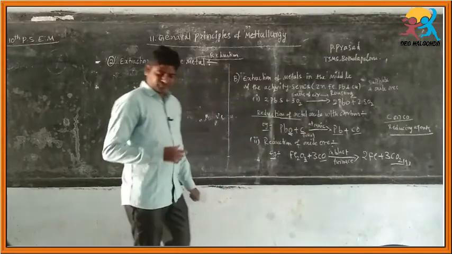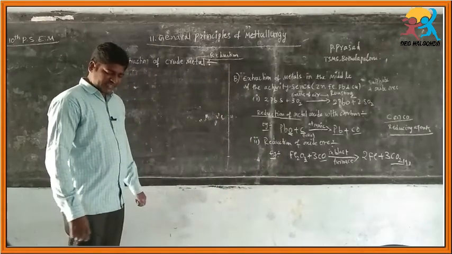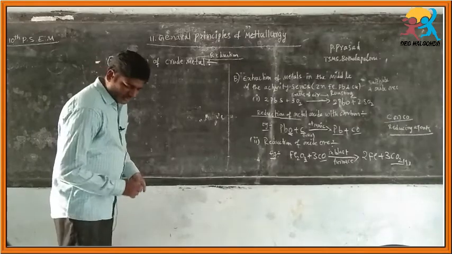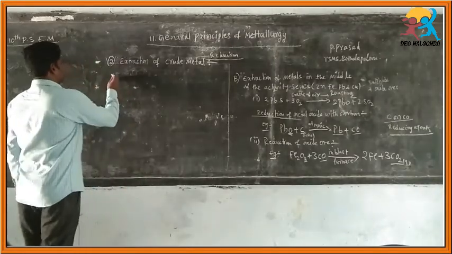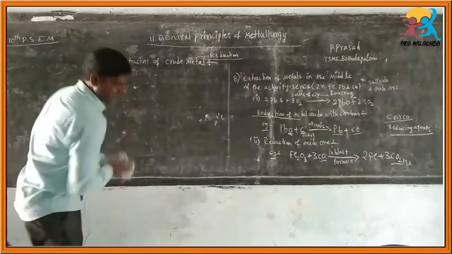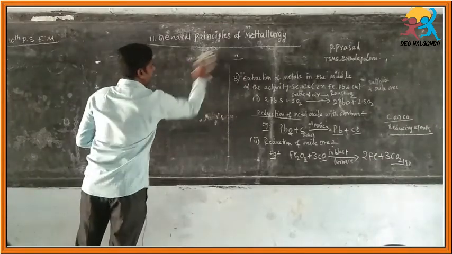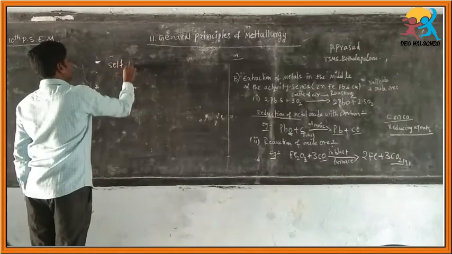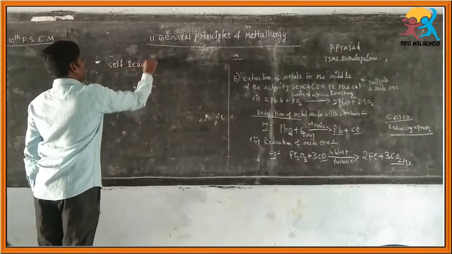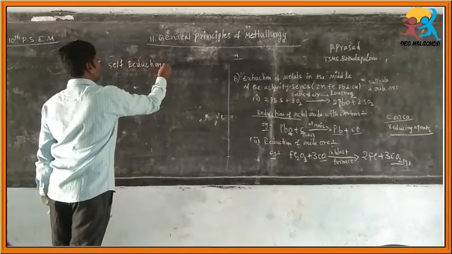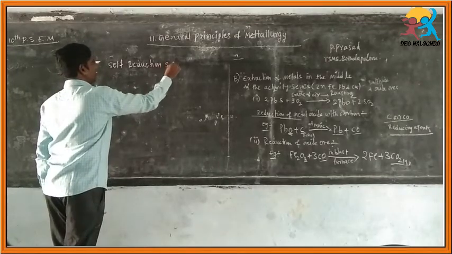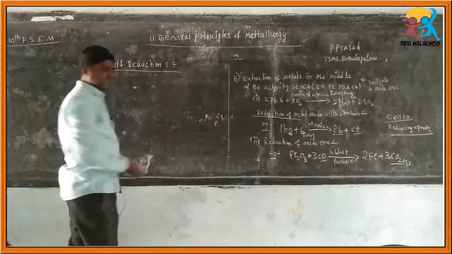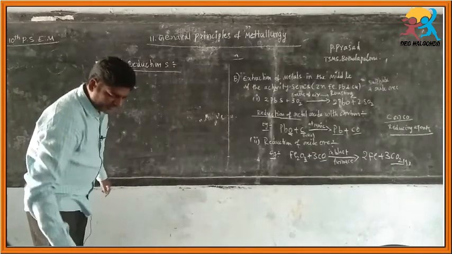Sometimes we use self reduction. Self reduction also occurs, in the case of copper sulfide.